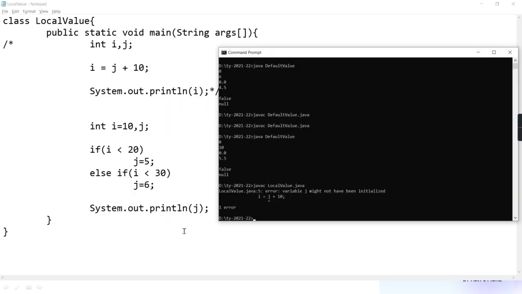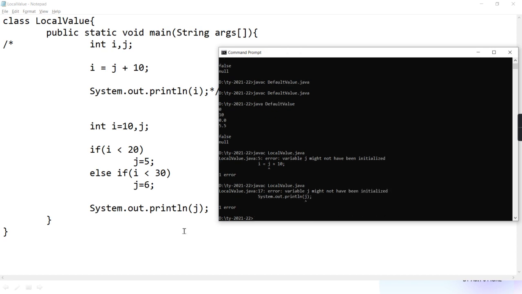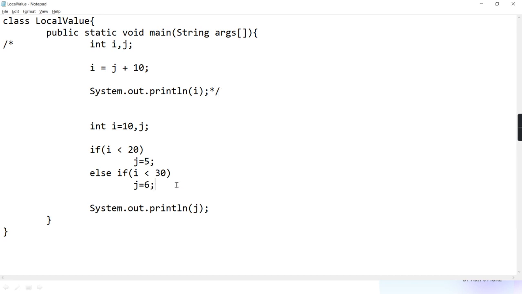See here, I'm compiling the same code. Is it giving an error for this System.out.println(j)? It is giving the same error: variable j might not have been initialized. So why did it happen? Because the compiler is not actually checking whether I is less than 10. Whether I is really less than 10 will be checked at what time? Tell me, guys. Interpretation, at the time of interpretation, not now. Clear?